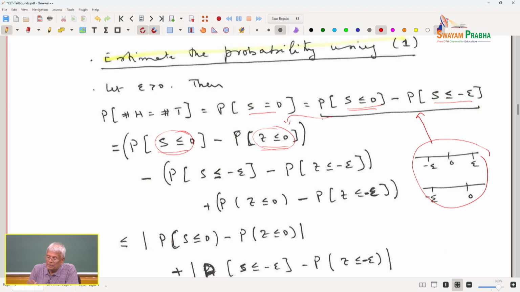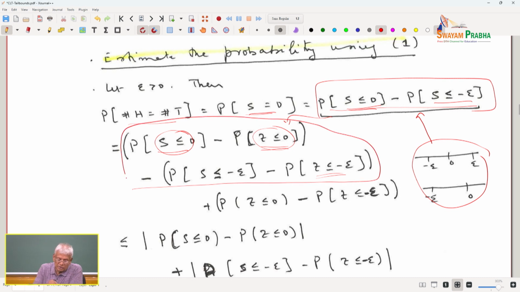So, what is it that I am trying to do? I am trying to express this by manipulating this expression. Here is probability s minus 0, this is probability z minus 0, this is the target I want. This term remains here, minus probability z less than or equal to minus epsilon. So, this event equals this event, which is equal to this difference, which is given by this expression. You can readily check that, plus this.